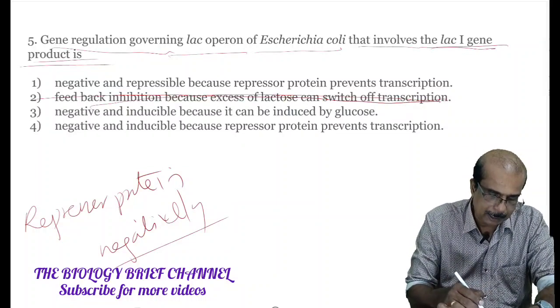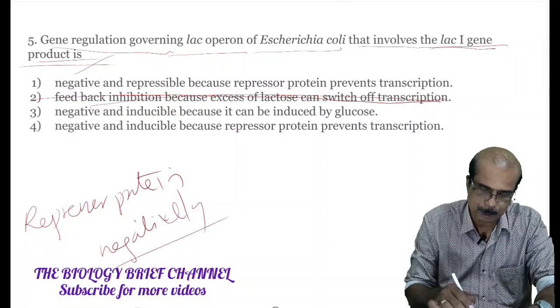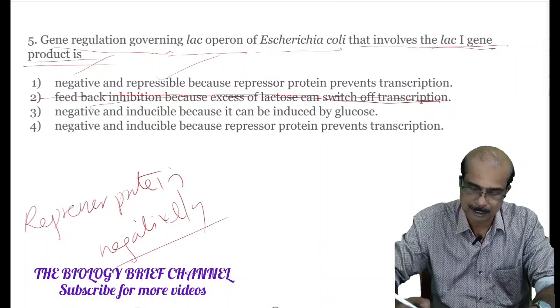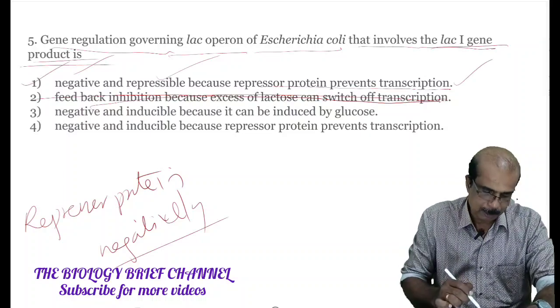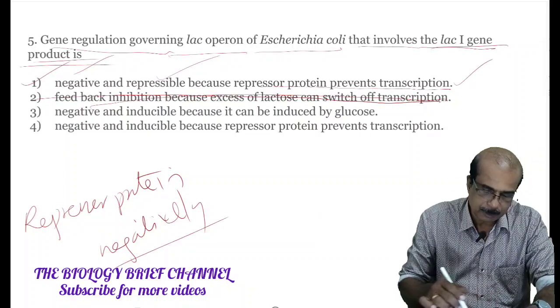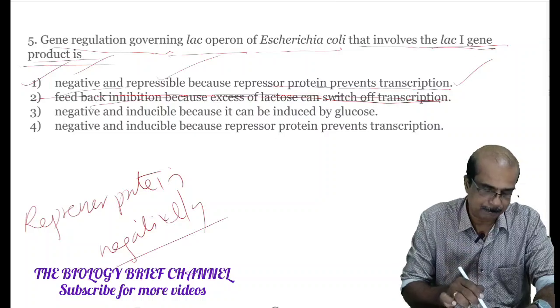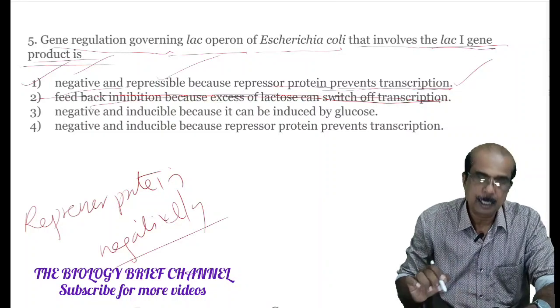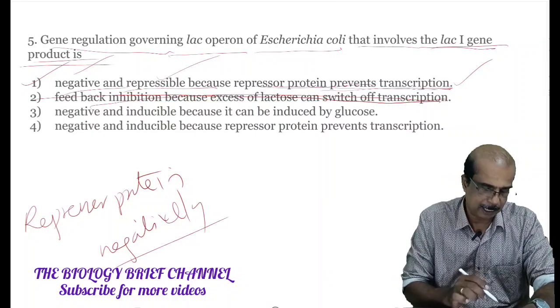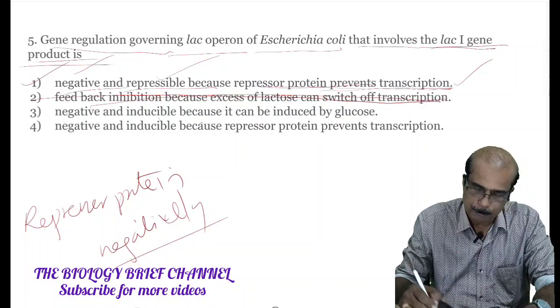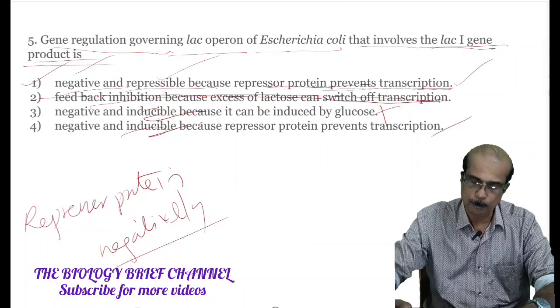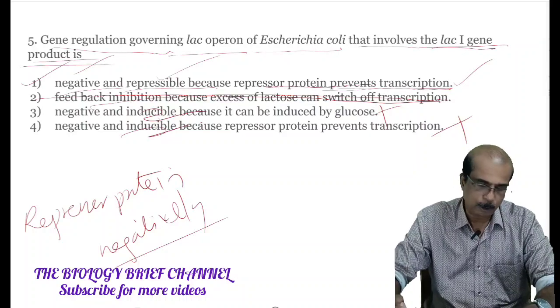Negative and repressible, because the repressor protein prevents transcription. It is the correct answer to this question. The first option is the correct answer. It is called negative because it prevents transcription. It represses the process. So the first option is the answer. Negative and inducible: not inducible. Options 3 and 4 are also wrong options. So we are going to the next question.